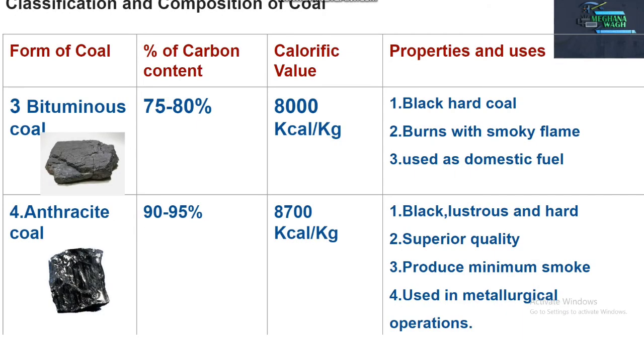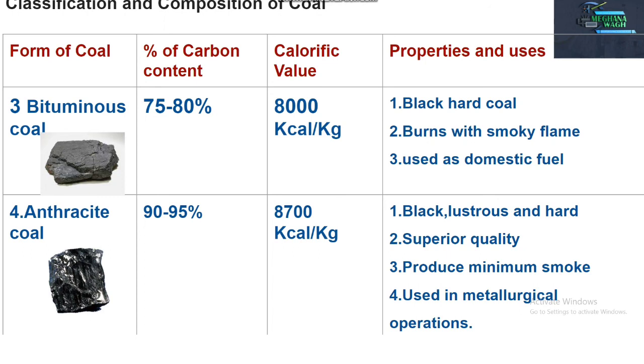Then the third type is bituminous coal. Carbon content is 75 to 80%. Calorific value is 8000 kilocalorie per kg. It is black hard coal. See the diagram. It burns with smoky flame and it is used as domestic fuel.